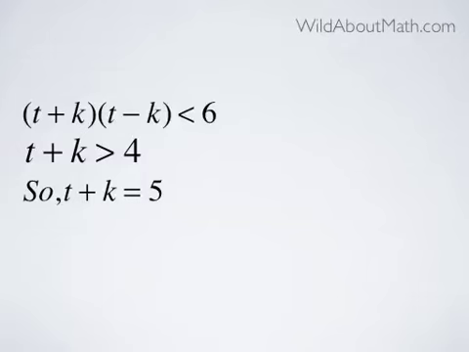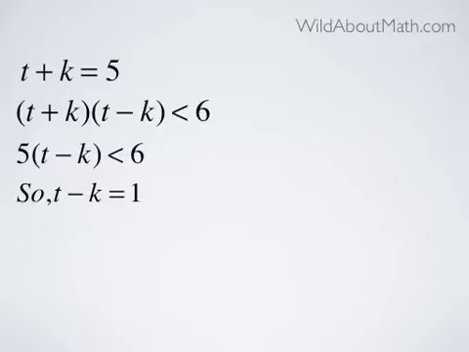Could t plus k be equal to 6? No, because then t plus k being something greater than 6 times some positive number, it can't be less than 6. So we now know that t plus k is equal to 5.